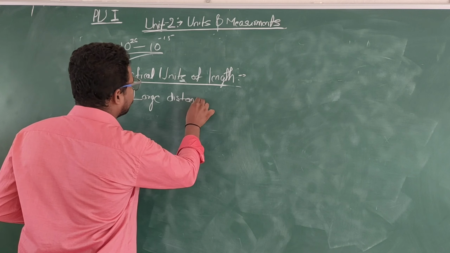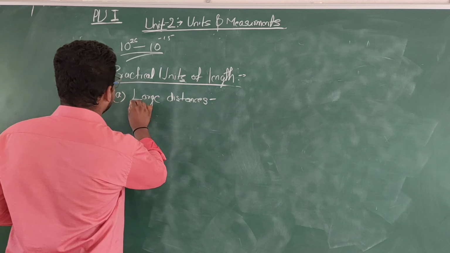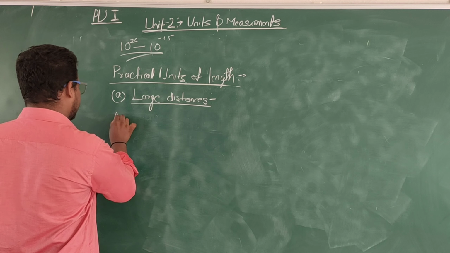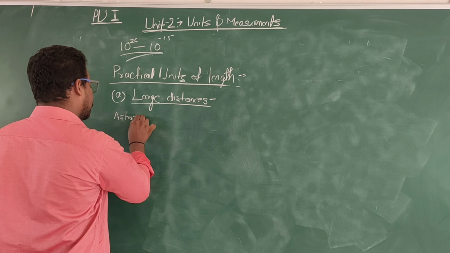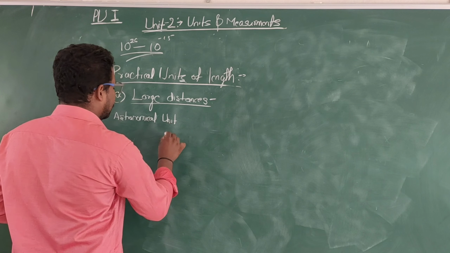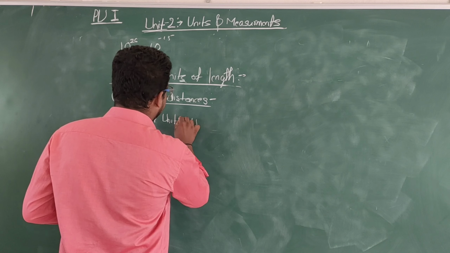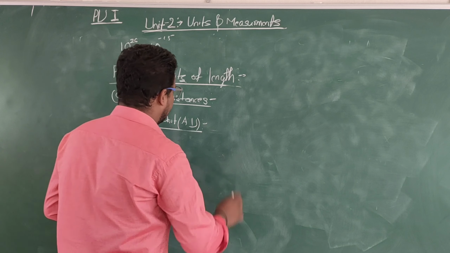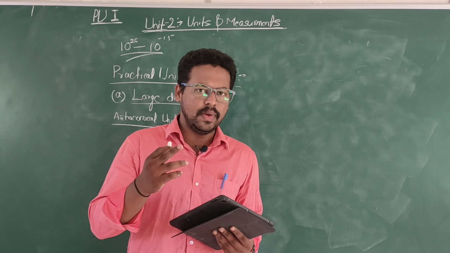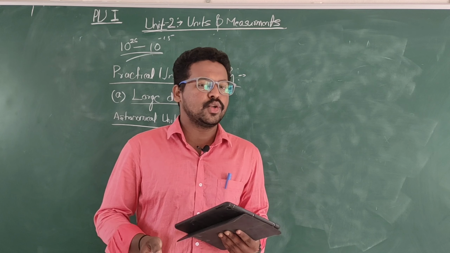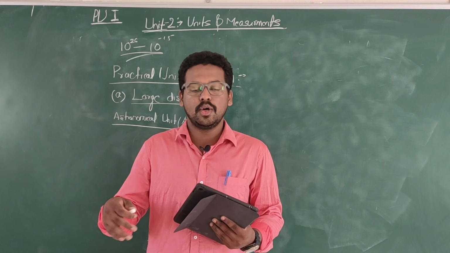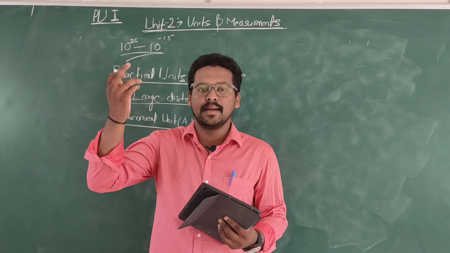For large distances, the first one is the astronomical unit. I think you have heard this unit before this class. Since the name has astronomy in it, it must be an interstellar distance.